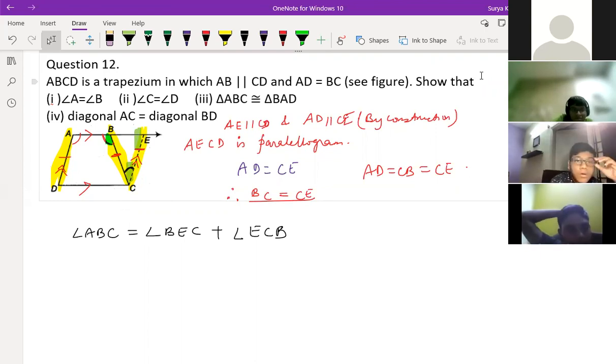So can we take parallel lines AE and BC as a transversal? AB and AE and BC, sir. AE and BC are DC, transversal, sir. As the parallel lines and BC as a transversal? That you can say. Okay.